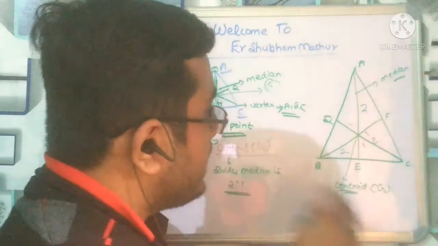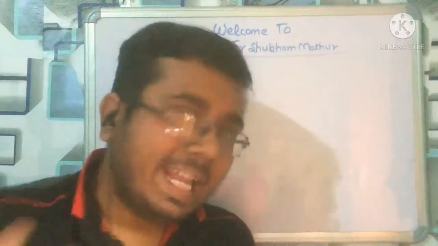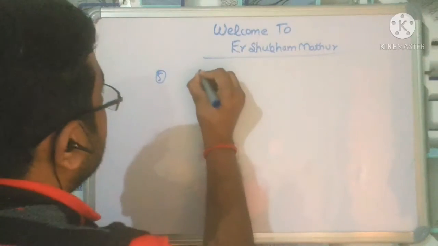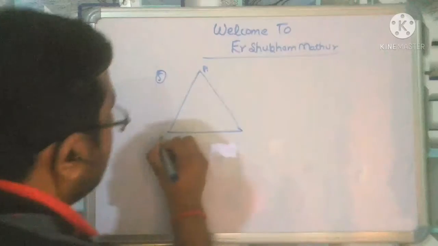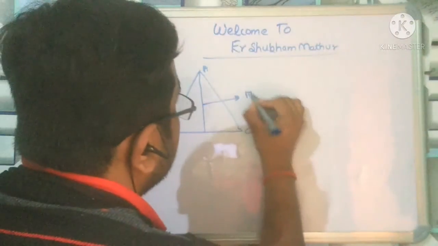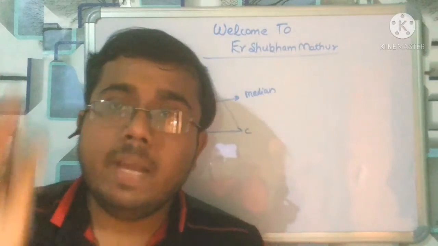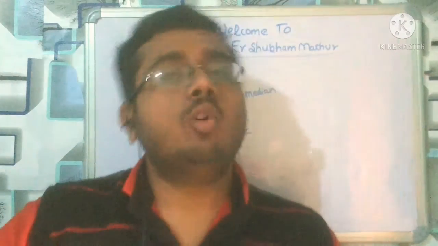Now let me explain some more concepts in median. Now I come to another concept. Let us see. We know A, B, C. This is a median, right? Remember one thing, a median is going to divide the triangle into two parts, either from vertex A, from vertex B, from vertex C, no matter.